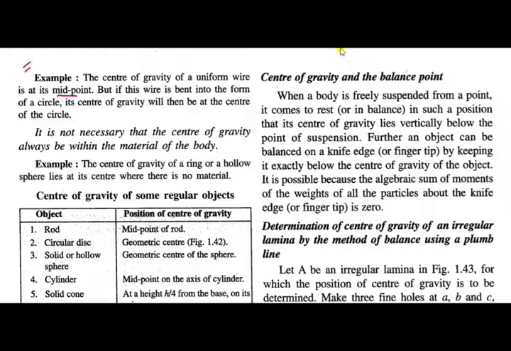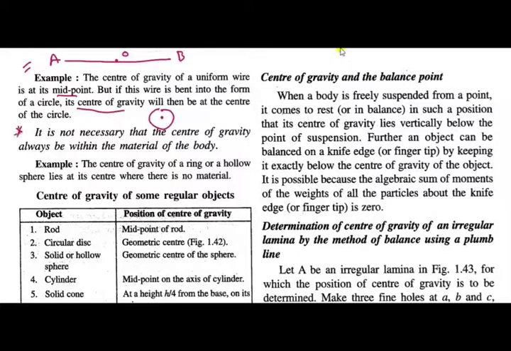The center of gravity of a uniform wire is at its midpoint, that we have already seen. Suppose AB is a uniform wire and its center of gravity is at the midpoint of the wire. But if this wire is bent into the form of a circle, then the center of gravity will be at the center of the circle.